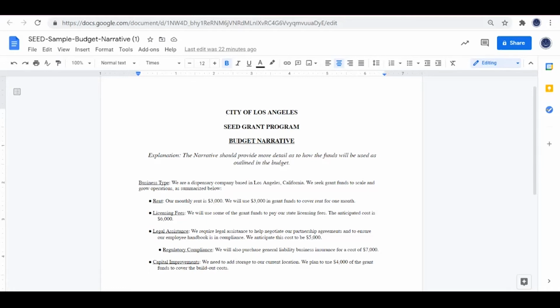Finally, let's say that you need to add storage to your current location and that it will cost $4,000. Explain that you anticipate that adding that additional storage would be $4,000 in capital improvement cost. This is how we want to lay out a written explanation of how you anticipate spending your grant funds.